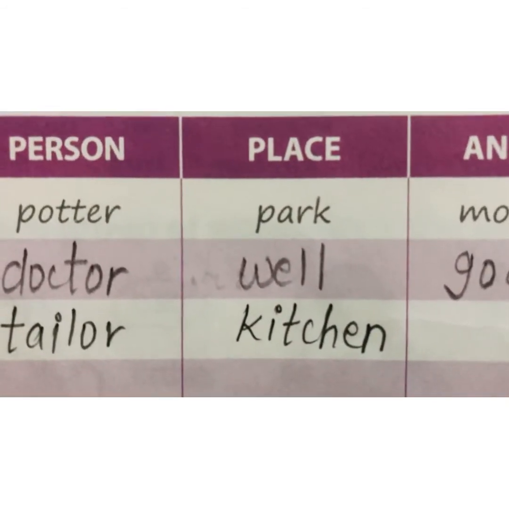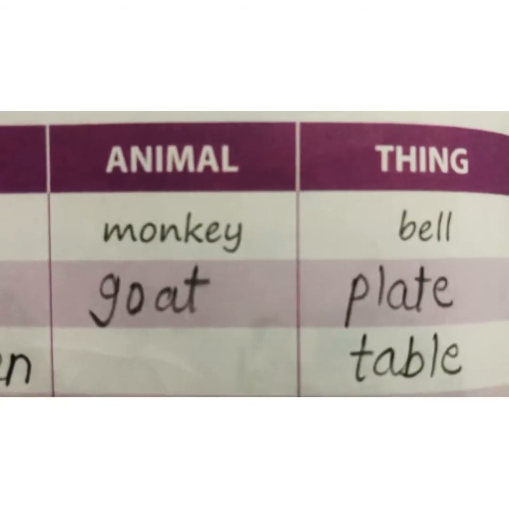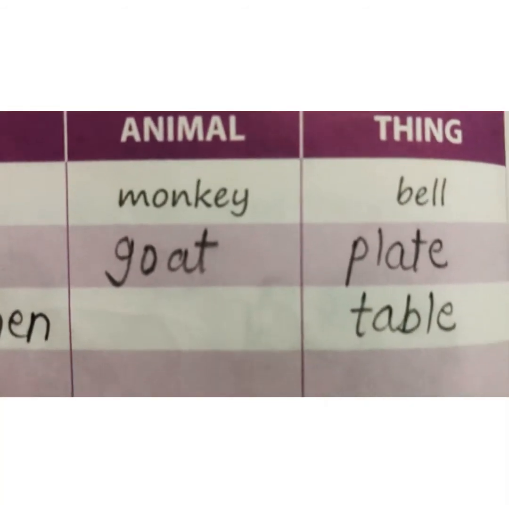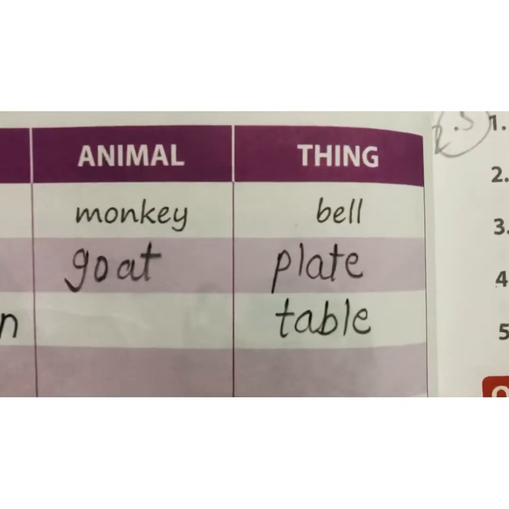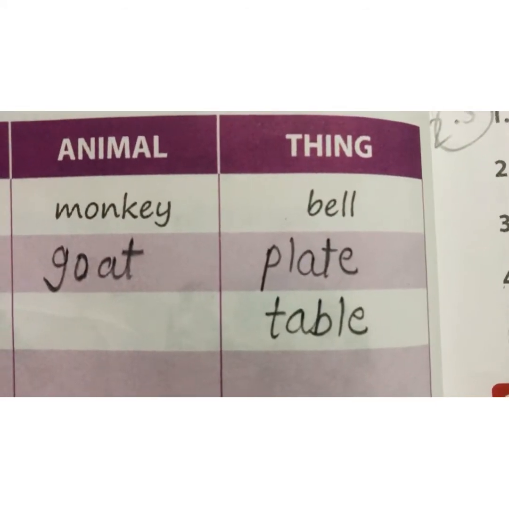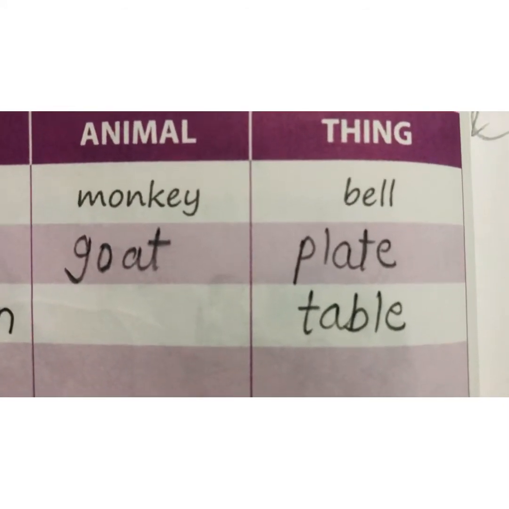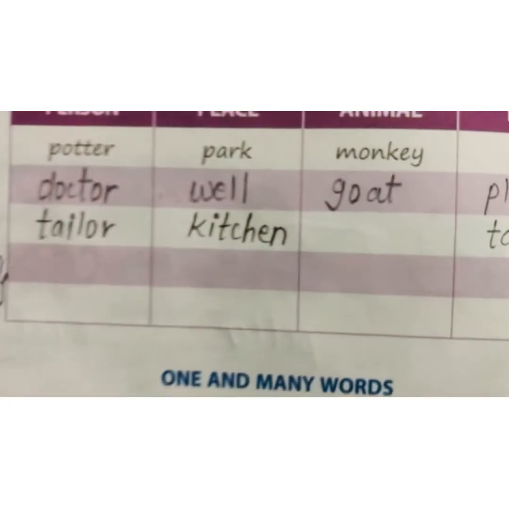Place: park, well and kitchen. Animal: monkey and goat. 3 more animal names you have to write. Thing: bell, plate, table. These are things. 2 more you have to write by yourself.